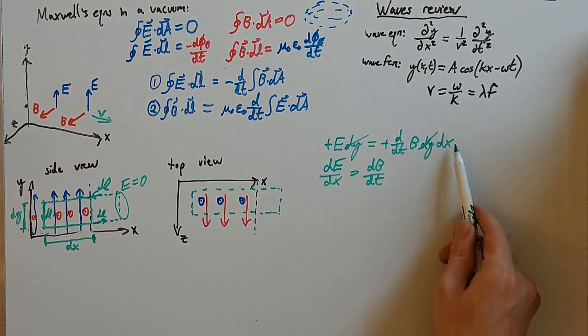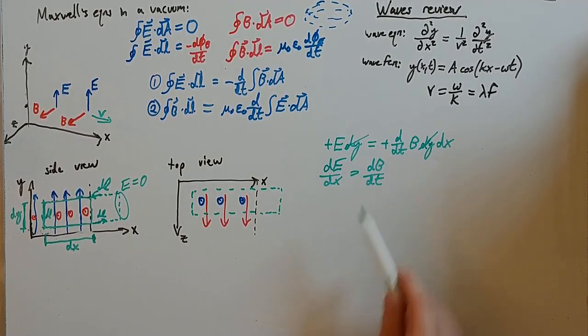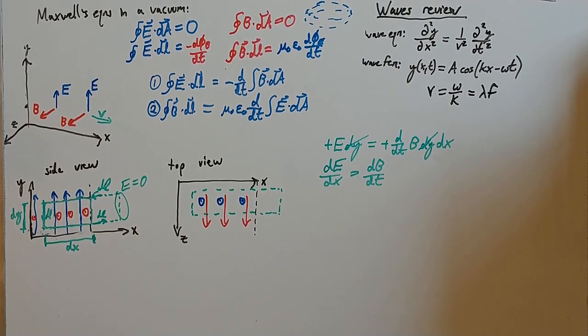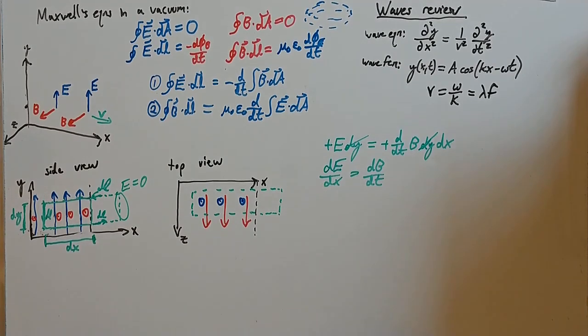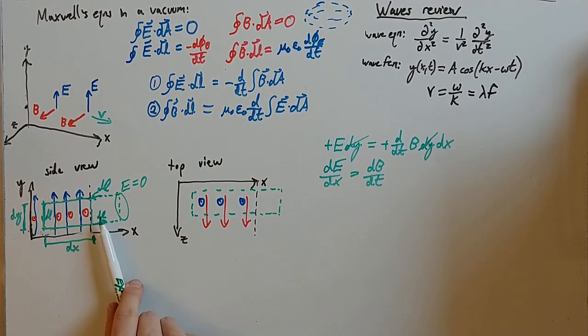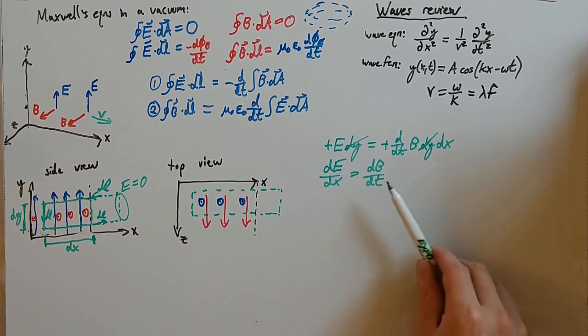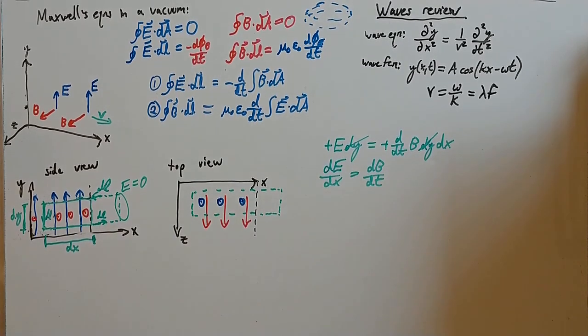That's, if I just move this dx over here, that is what I get from this equation. And, okay, well, that's interesting. So how the electric field is changing with respect to x ends up being related to how the B field is changing with respect to time. Okay, that's kind of interesting. All right, well, this is one equation, but it doesn't quite get us where I want to go.